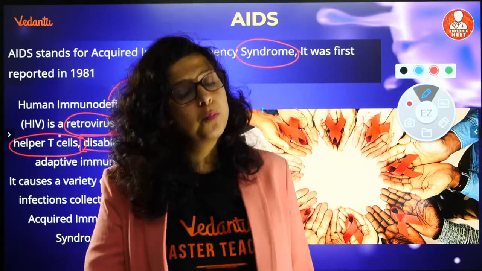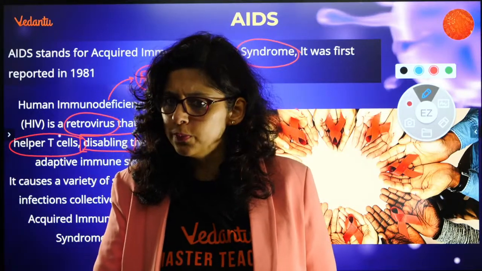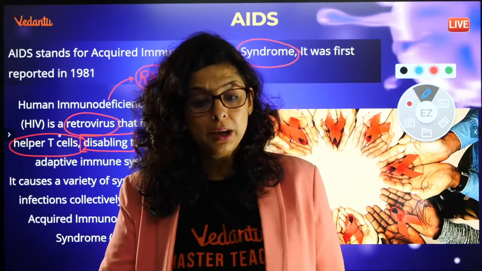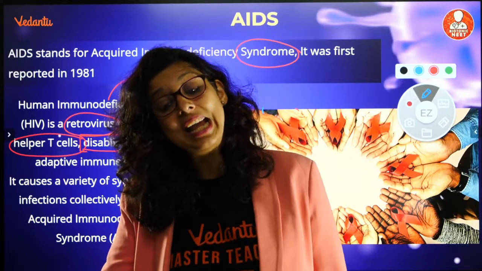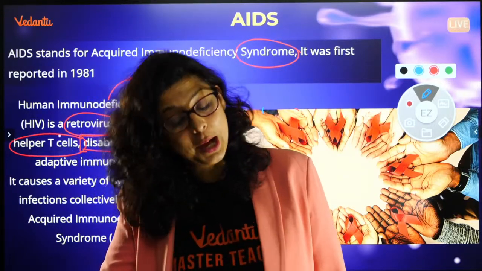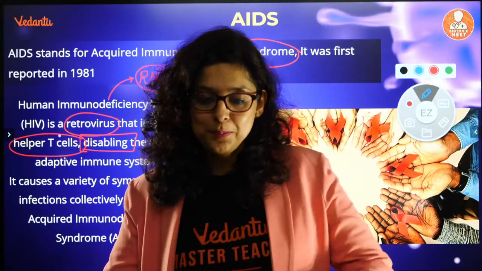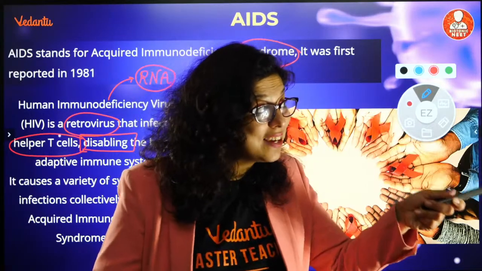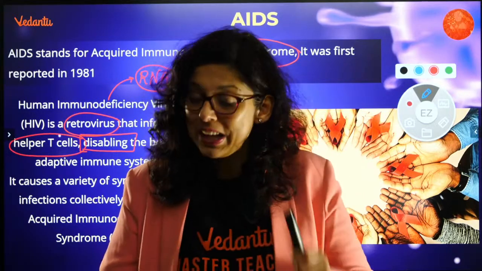You can enter a mall. If you don't have money, you can go to a car showroom. Don't have money, you can go to a big shop. But will you be able to do shopping there? Ultimately, unfortunately, no. Because to do shopping, you require money. So you can go to the shop, you can see, which is called window shopping, and come back. But you will not be able to buy.